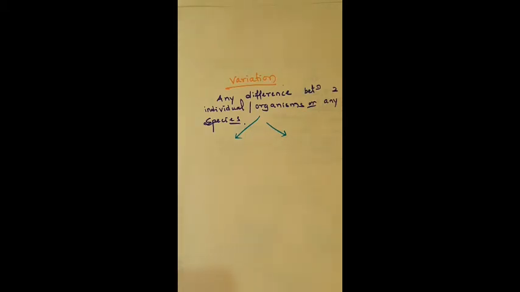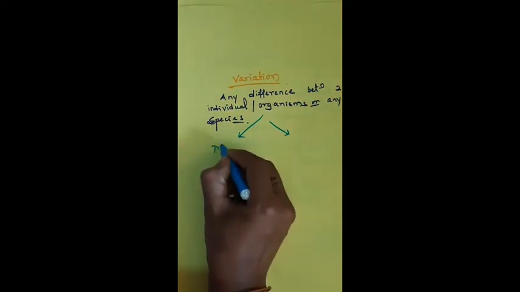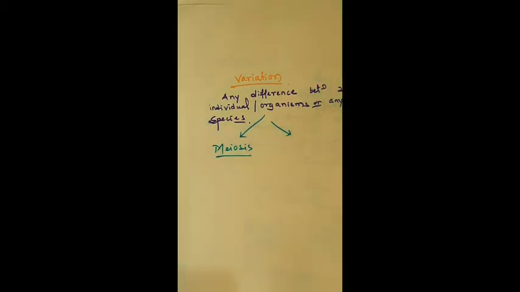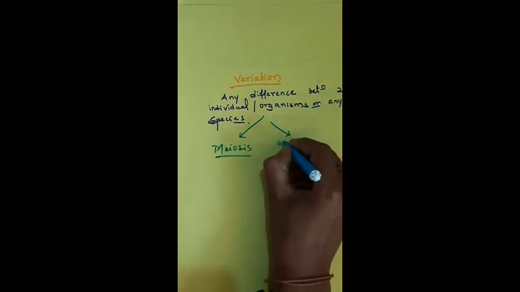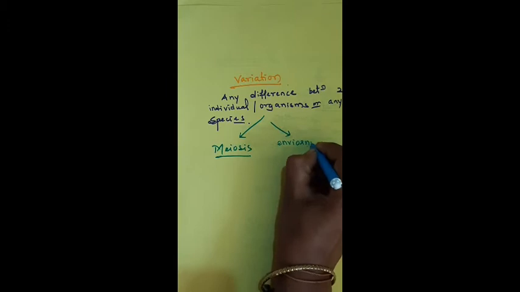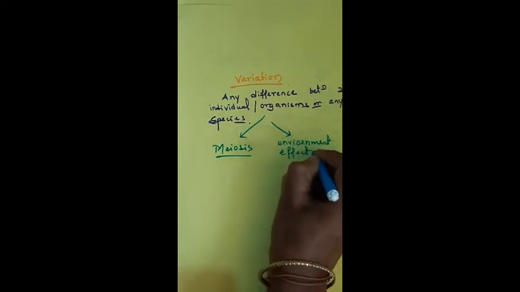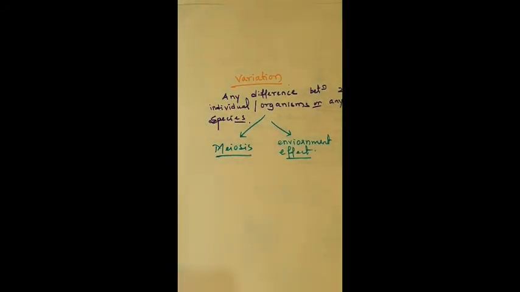It is due to meiosis, or you can say a reductional division, or due to the environmental effect.